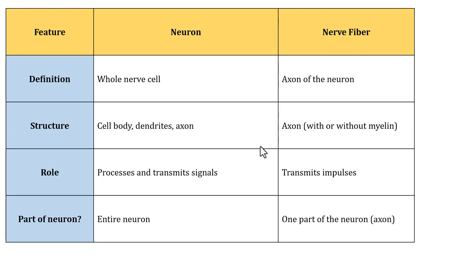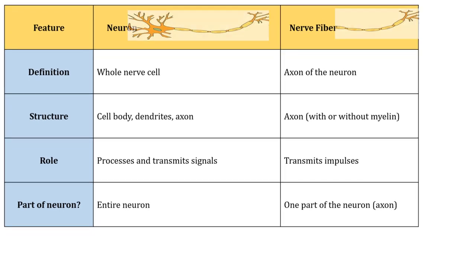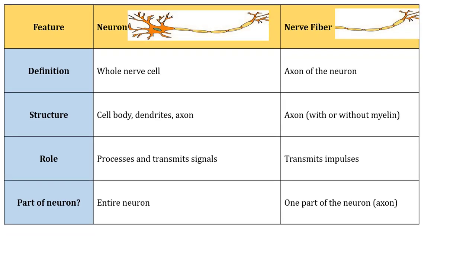So let's get started. The whole nerve cell is referred to as a neuron. A neuron is made up of three main parts: the cell body, the dendrites and the axon. The cell body contains the nucleus and is like the control center. And the dendrites mainly receive signals from other neurons.